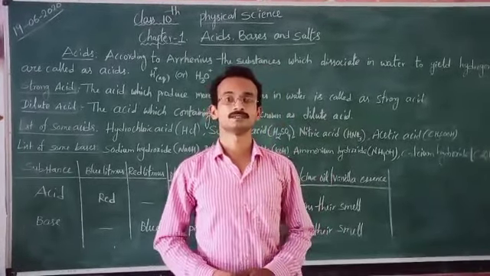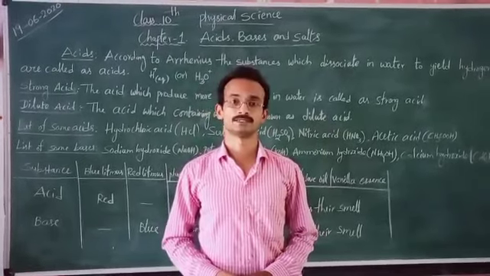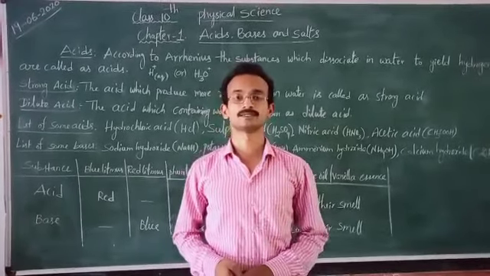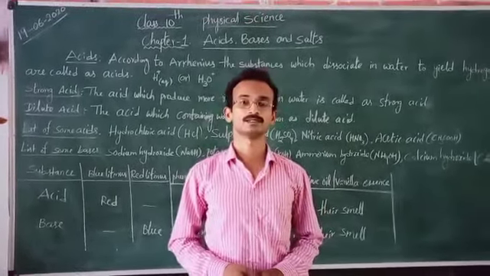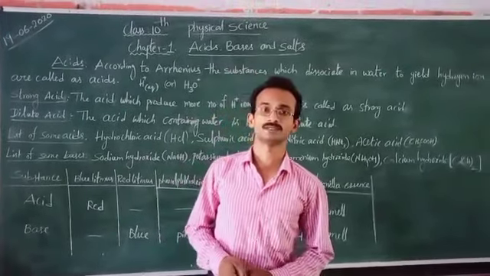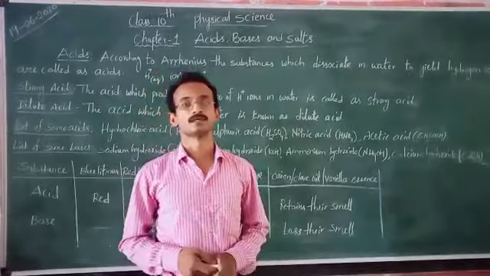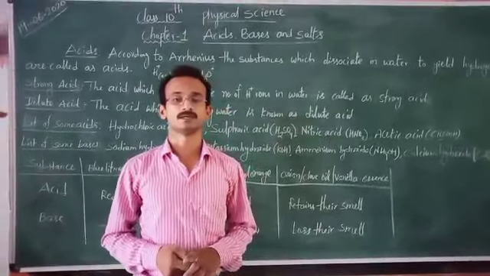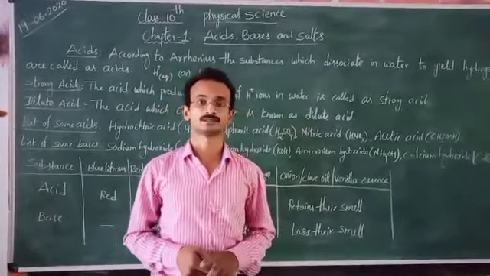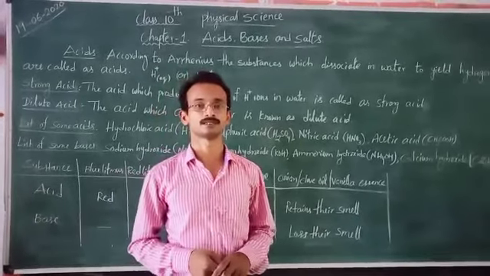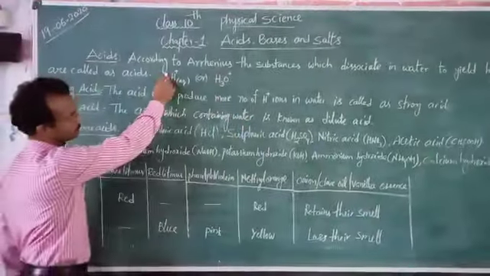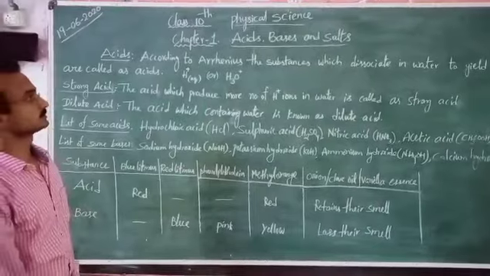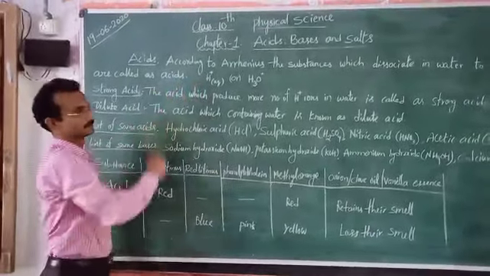The definition of acid was given by three theories: Arrhenius theory, Lewis theory, and Bronsted-Lowry theory. But according to the Arrhenius theory, the definition of an acid is the substance which dissociates, means divides in water, and produces H plus ions, hydrogen ions, is known as acid. According to Arrhenius, the substances which dissociate in water to yield hydrogen ions are called acids.